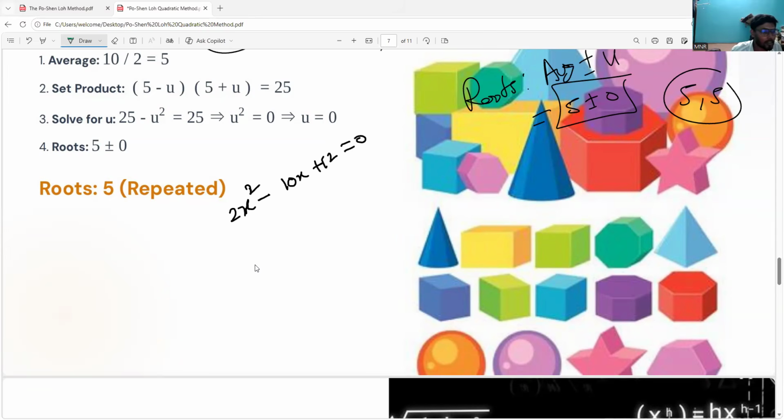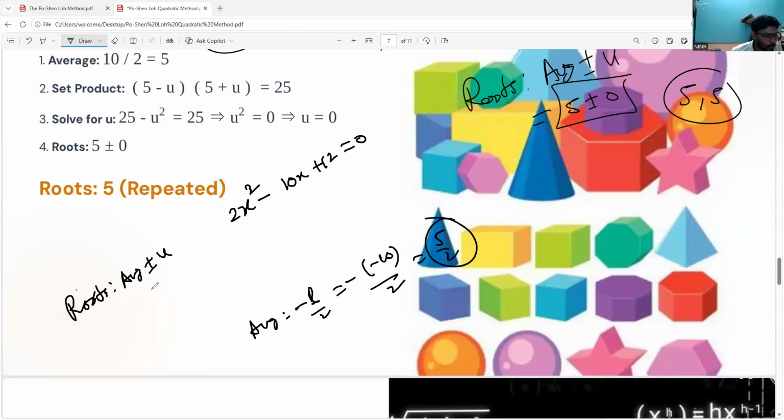Yes, this one you can try. Everyone, teachers, anyone? So by the u value, first you can get the average value. So what are the roots? Possible roots equal average plus or minus u. So first you have to find the average. So what is the average, everyone? Minus b by 2, which equals minus of minus 10 divided by 2, which equals 5 by 2. Fix my roots already there, 5 by 2. Remember, in competitive exams, by seeing this itself I am able to answer. Already I know my average itself is 5 by 2, and with 4 options given, I can already answer. Even in our board exam the possibility is there. Definitely in CBQs, many questions I am seeing in the CBQ books released by CBSE. So in many places it has been given.